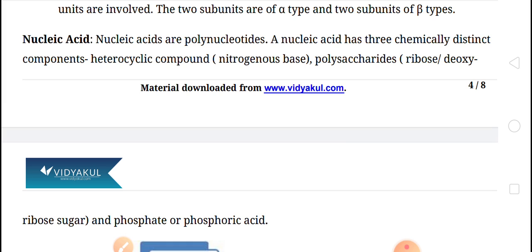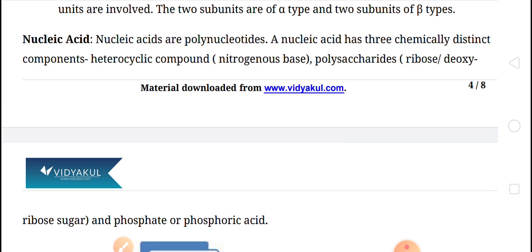First of all, a nucleotide is the basic unit of the polynucleotide chain, and each nucleotide is composed of three components. Number 1, nitrogenous base.